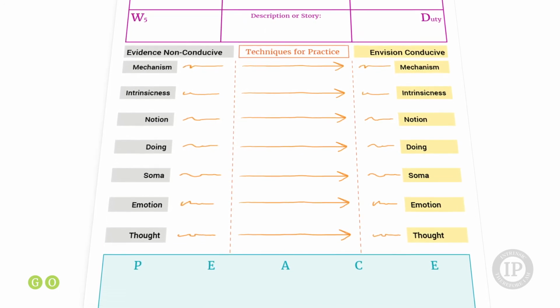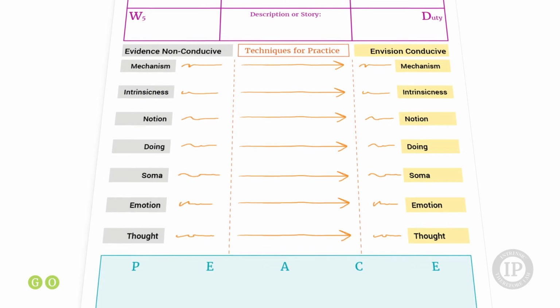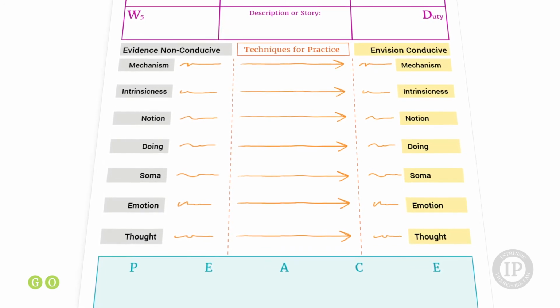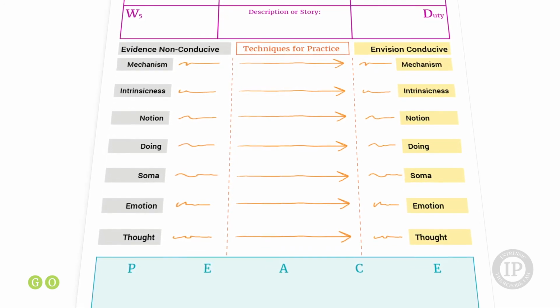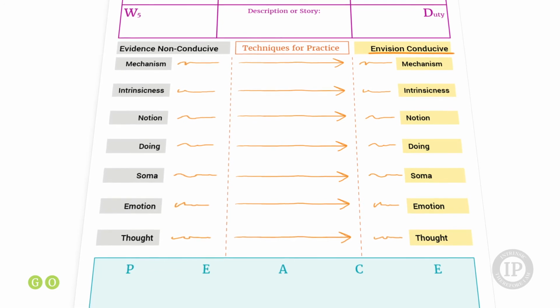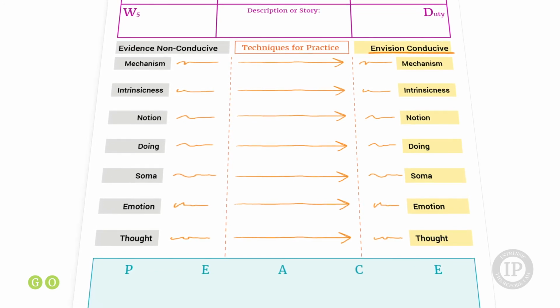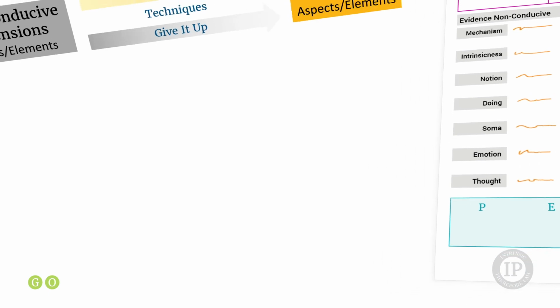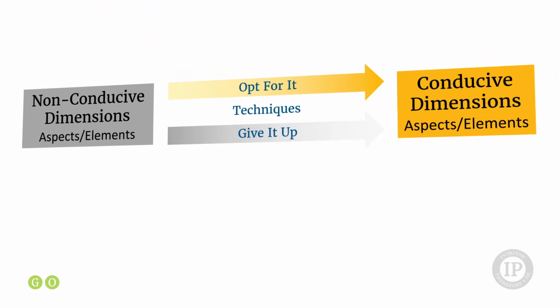So, what is, to what could be, techniques for transformation to go to what could be in terms of conducive to happiness. And then, the techniques basically are how to move from non-conducive to conducive.